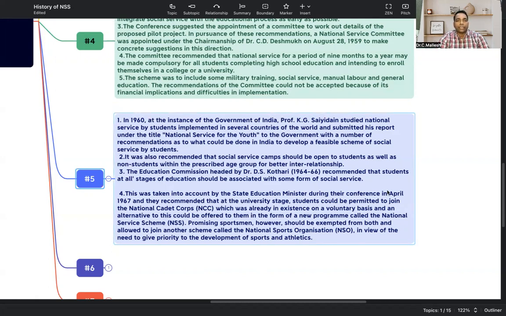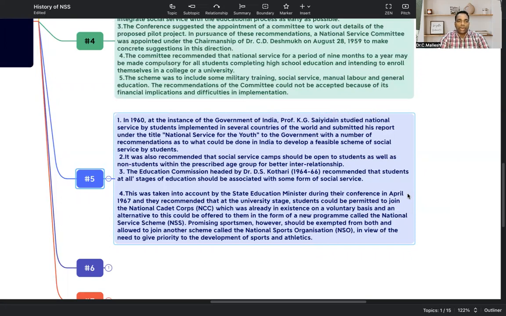So here, the Education Commission headed by Dr. D.S. Kothari, between 1964 and 66, recommended that students at all the stages of education should be associated with some form of social service. Any type of social service they need to be involved in. The Education Commission's head also gave his opinion.